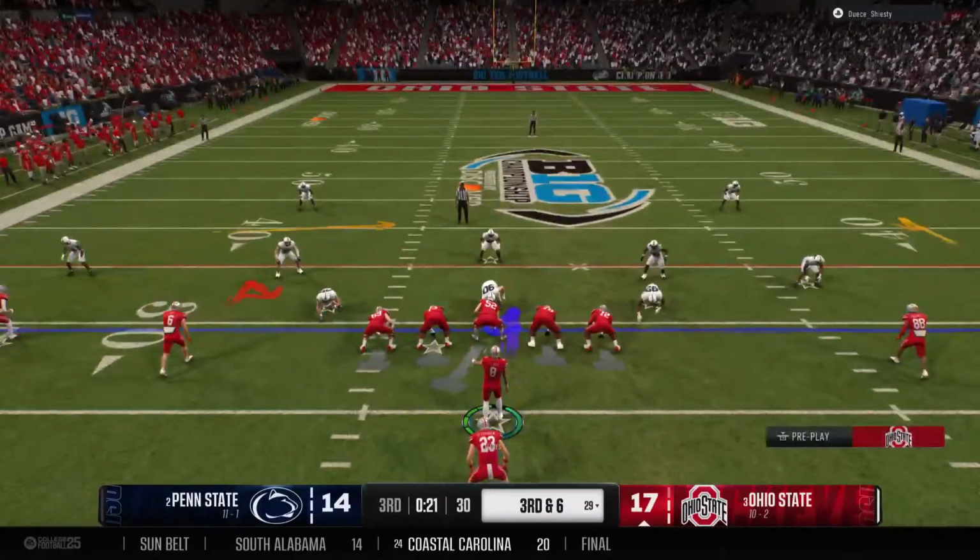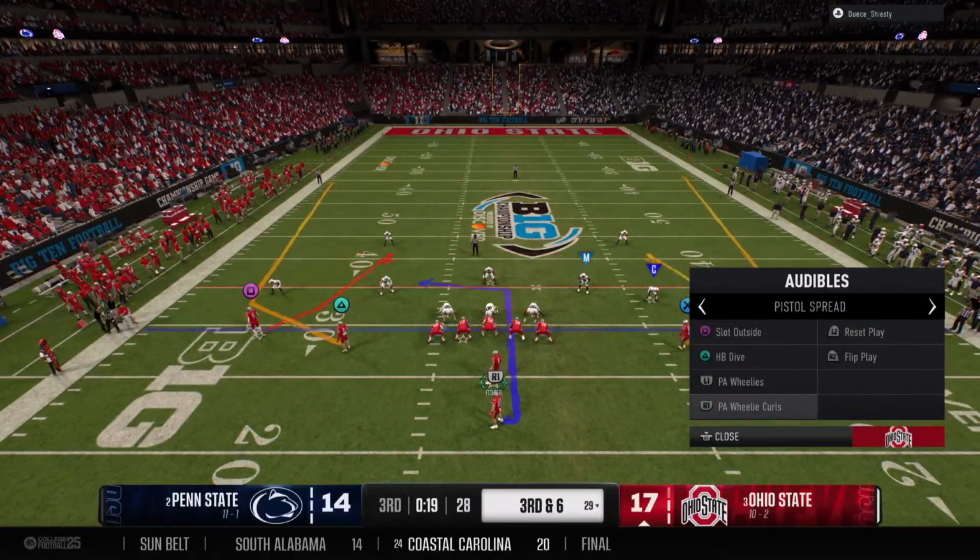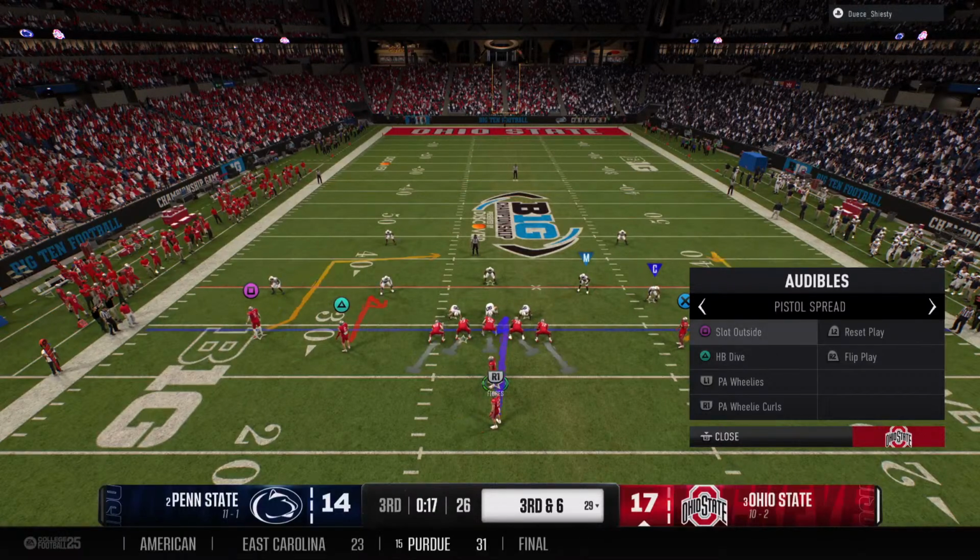So it's 3rd and long from the 29. Defense figures to bring pressure here.